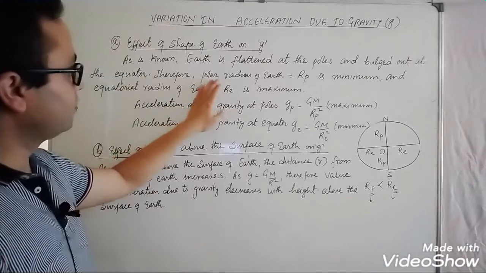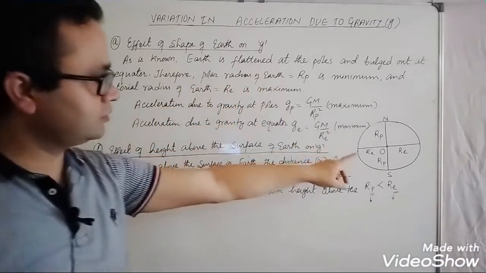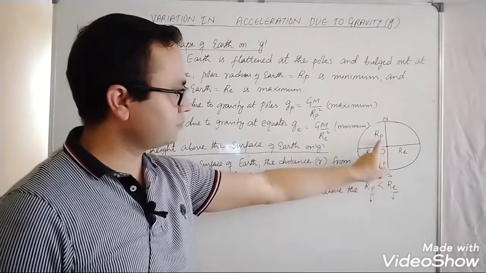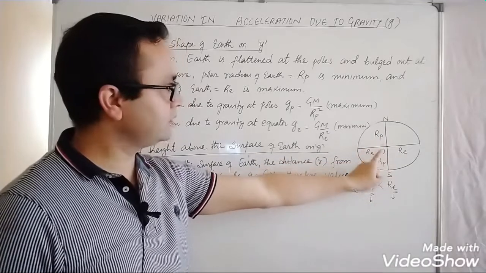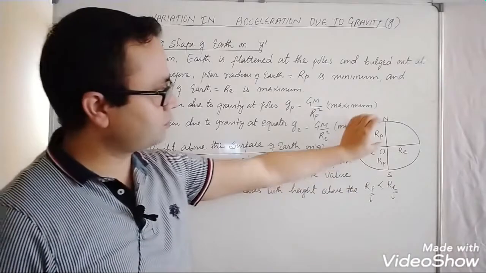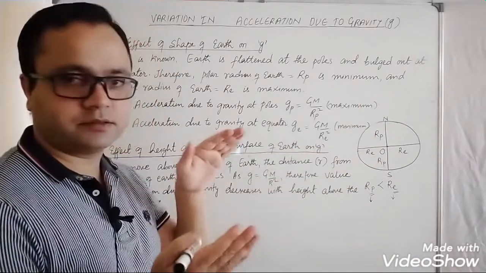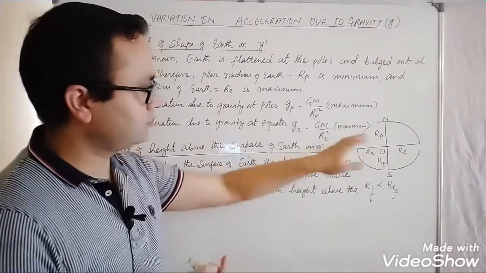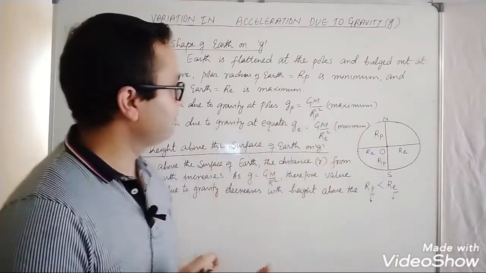Therefore the polar radius of Earth, represented by Rp, is minimum because of the flattening.